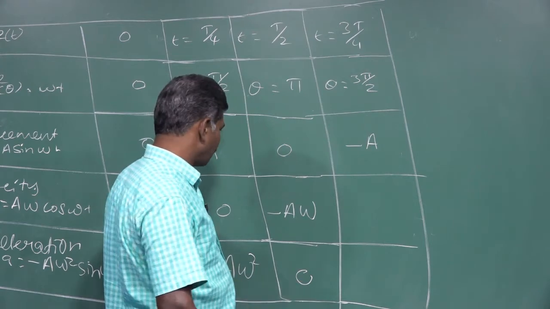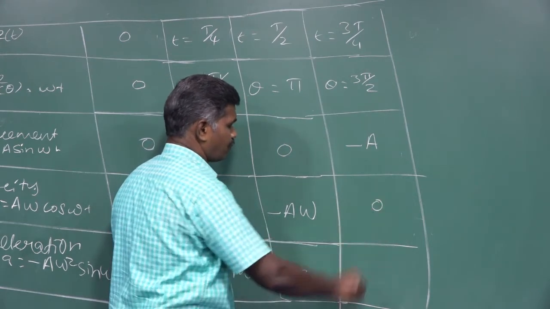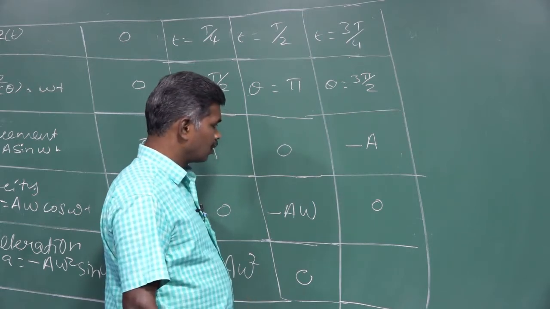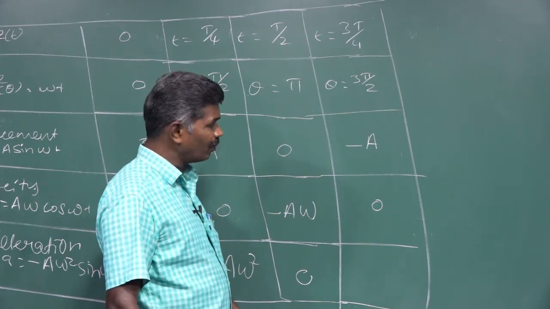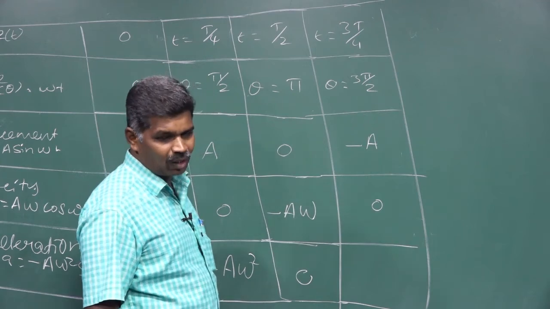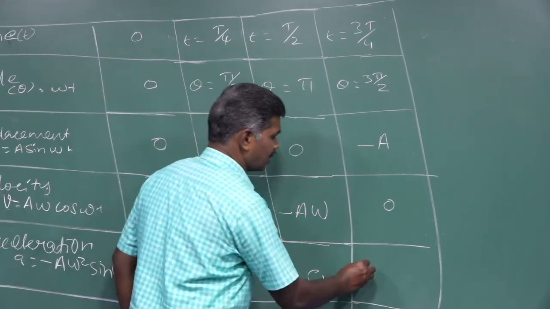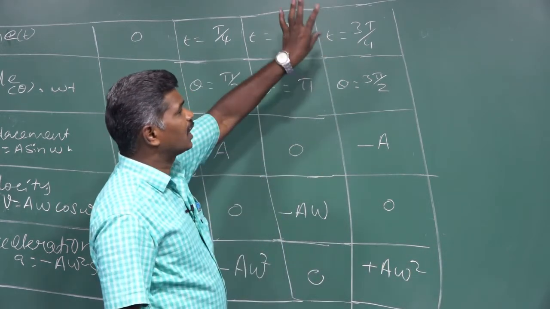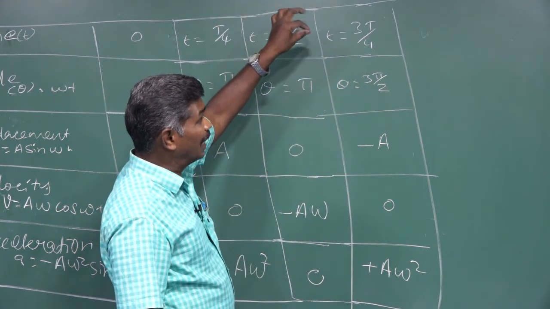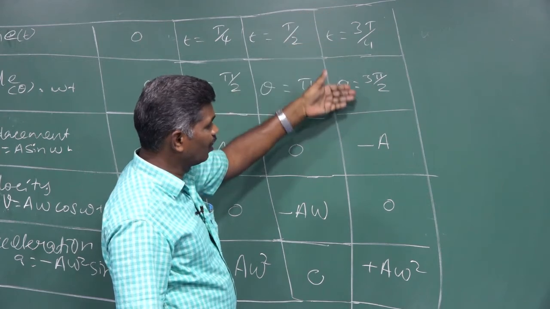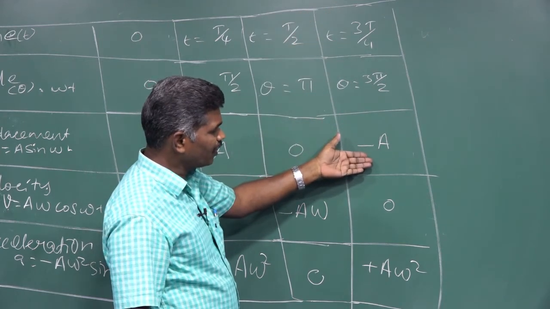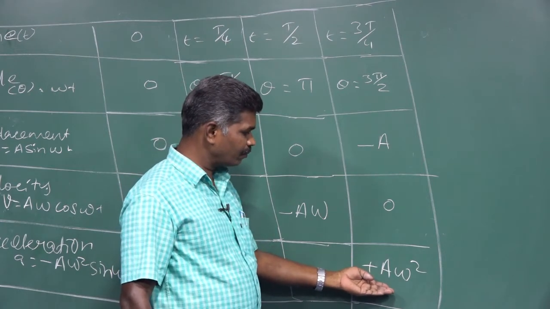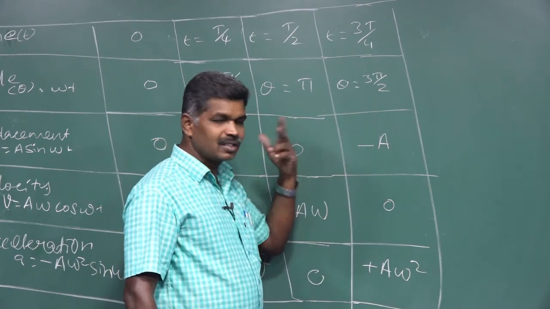Then cos 270 is 0. For sin 270 equal to minus 1, already we have one minus, that's why here we get plus A omega square. For the time 3T by 4, displacement is a negative maximum, acceleration is a positive maximum, and velocity is 0.